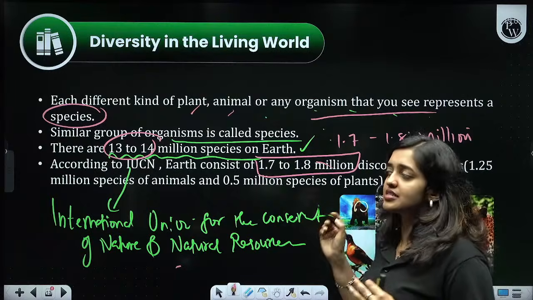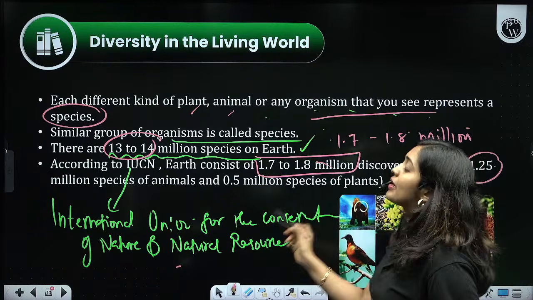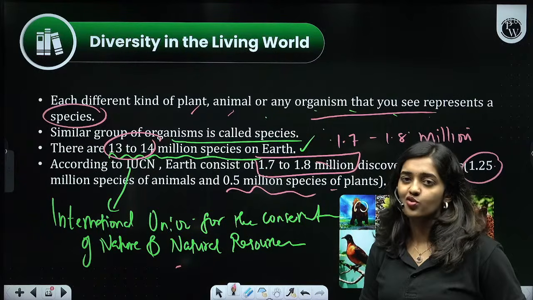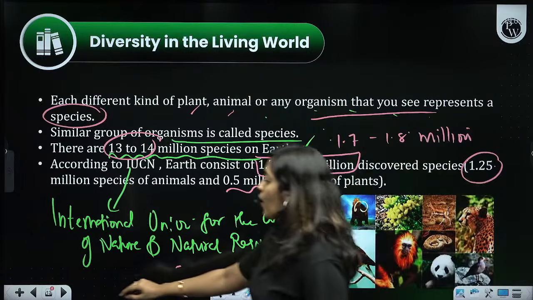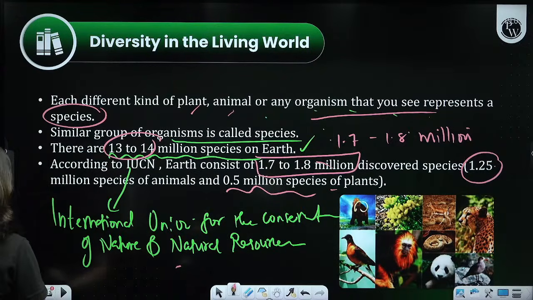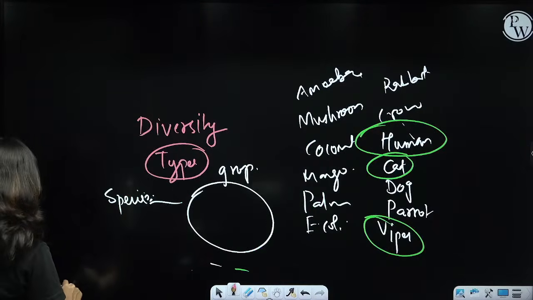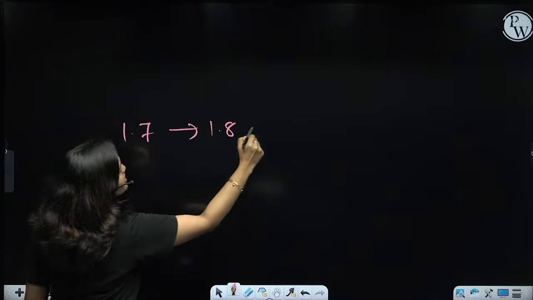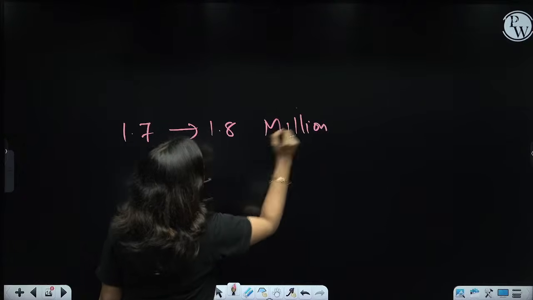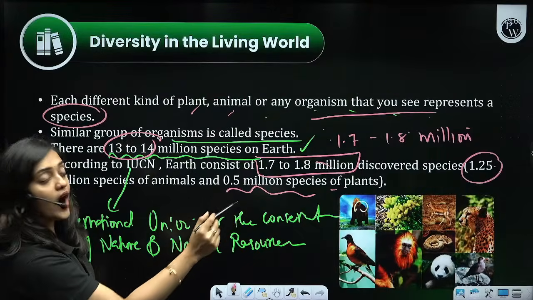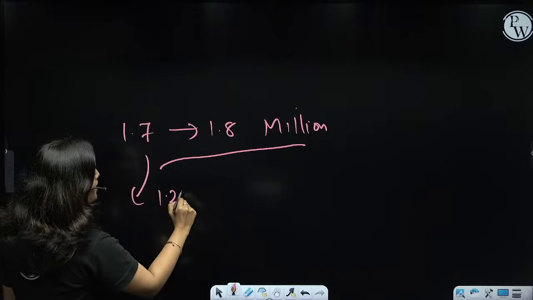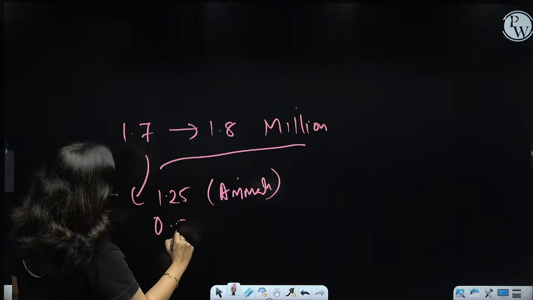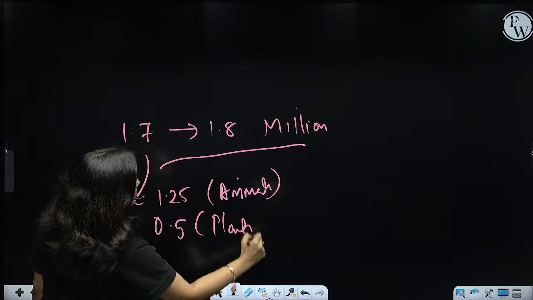According to our data, of the discovered species, 1.25 million species are animals and only 0.5 million species are plants. So I will take a fresh page. The estimate is like this. There will be a total of 1.7 to 1.8 million species, right? And among this, 1.25 million will be animals, and just 0.5 million will be plants. Okay, this is our data.